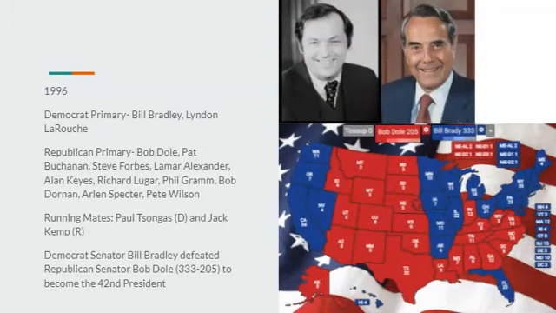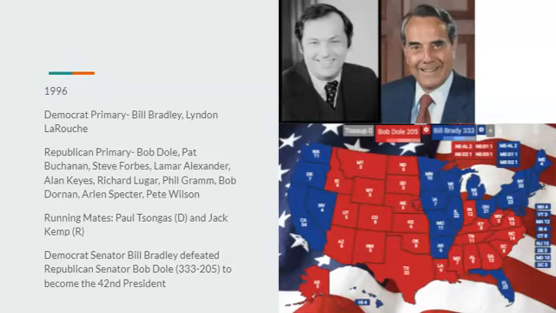Going on to 1996, the Democrats nominate New Jersey Senator Bill Bradley, even though in the bottom picture it says Bill Brady, just ignore that. And Republicans nominate Kansas Senator Bob Dole. Vice President Dan Quayle does not run because Republicans know he's a terrible, terrible candidate. Bob Dole would still run a terrible campaign, though again there is no Ross Perot. But before that, Bill Bradley would choose Massachusetts Senator Paul Tsongas as running mate, and Bob Dole would still choose Jack Kemp. But Democrat Senator Bill Bradley would defeat Republican Senator Bob Dole 333-205 to become the 42nd president.